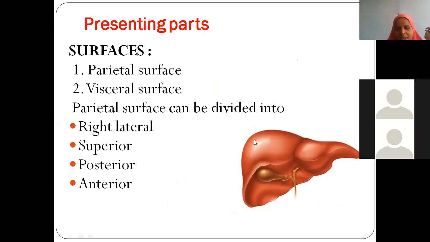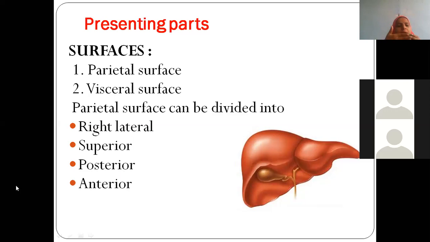The parietal surface is further divided. I told you this particular area is below the ribs. Where I am scrolling the arrow, see here, this whole surface is below the ribs. You call this surface the right lateral surface. What is the name of this surface? Right lateral surface. And the surface which is above is the superior surface, and the surface which is behind, it's a 3D picture.